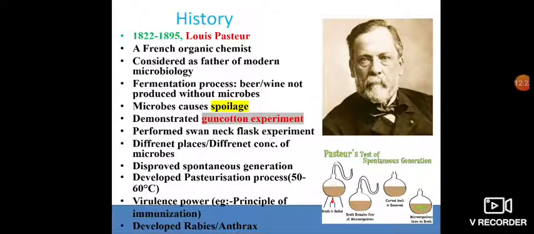The next point is that he demonstrated the gun cotton experiment. In this experiment, microorganisms surrounding the environment can be trapped by the gun cotton.